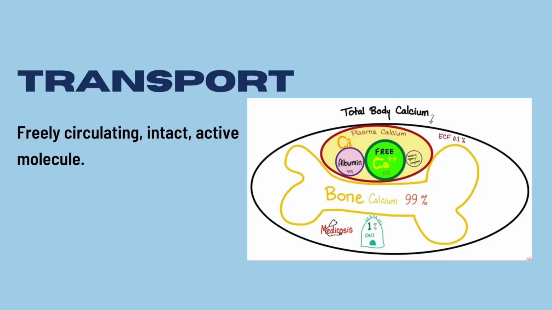For the transport, parathyroid hormone, unlike many other proteins, is transported as a freely circulating, intact, active molecule. The biologically inactive amino acid fragments can be detected in the serum as well.